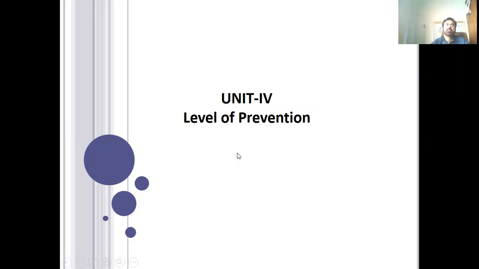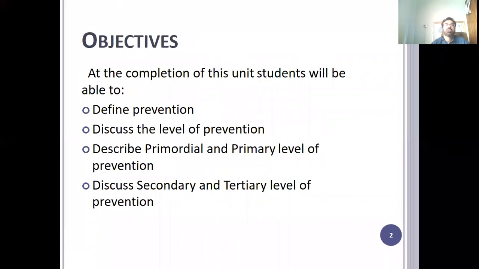So levels of prevention, these are the objectives. Define prevention, discuss the levels of prevention, describe the primordial and primary levels of prevention, and discuss the secondary and tertiary levels of prevention.